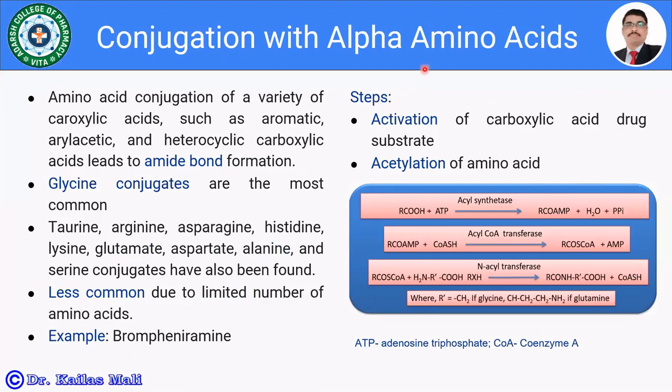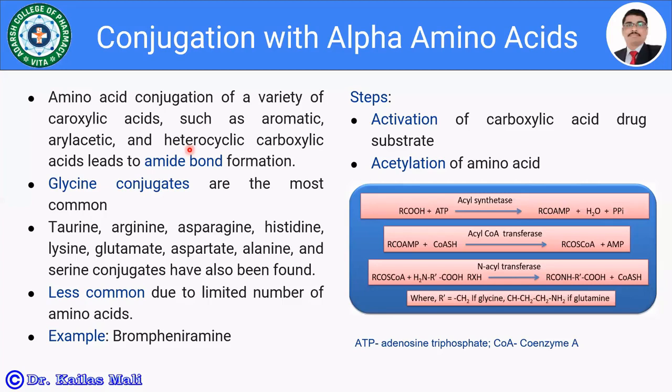Let us see the conjugation with alpha amino acids. Conjugation of a variety of carboxylic acids, such as aromatic, aryl acetic and heterocyclic carboxylic acids, leads to amide bond formation. So in alpha amino acid conjugation, there is a formation of the amide bond.